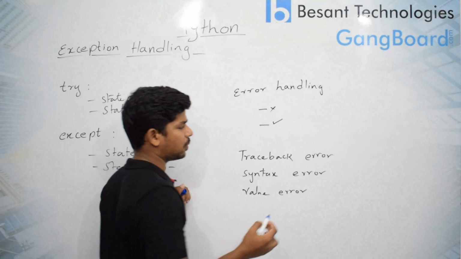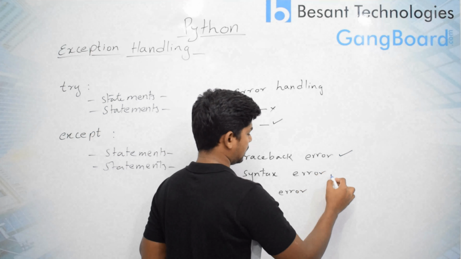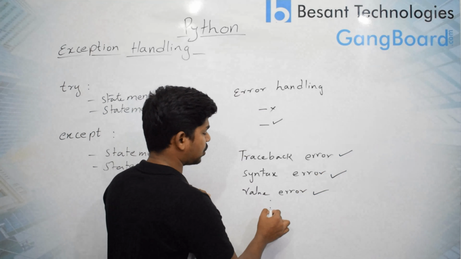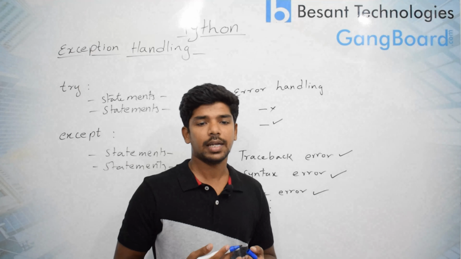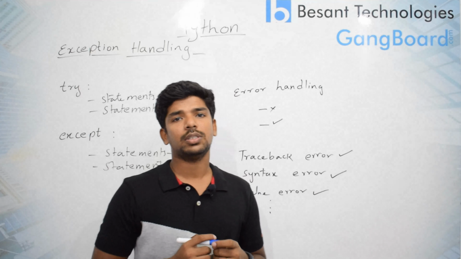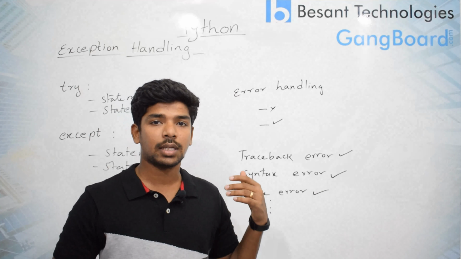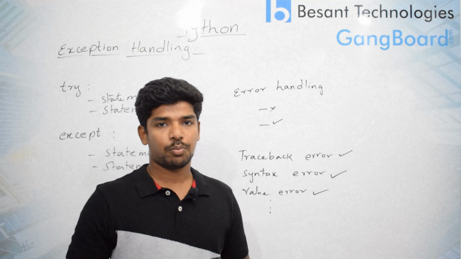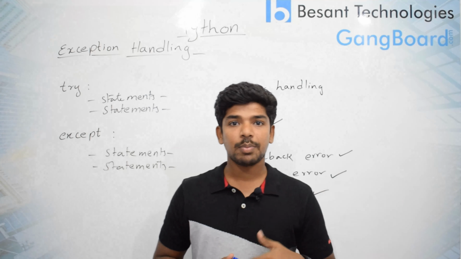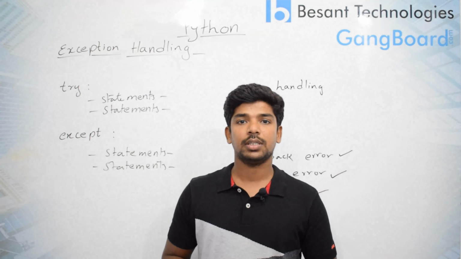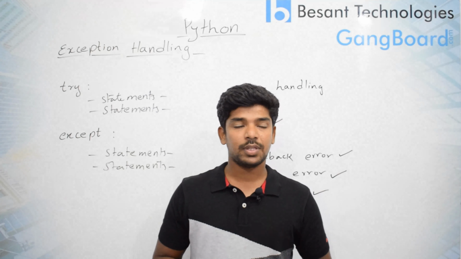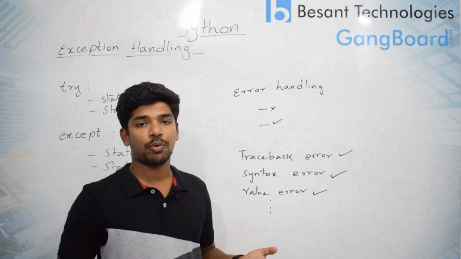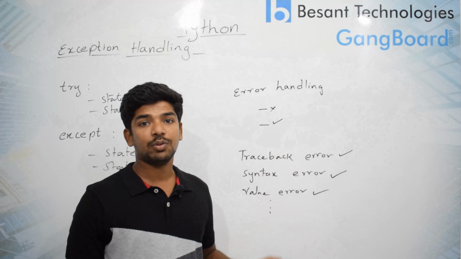So what are the possible errors? Traceback error, syntax error, and a value error. Even more types of errors you can see while you are executing a program. So based on this, we have to somehow overcome these errors, and we need to continue our program. This overcoming of the errors, or the alternative way of doing a program in order to continue without stopping,